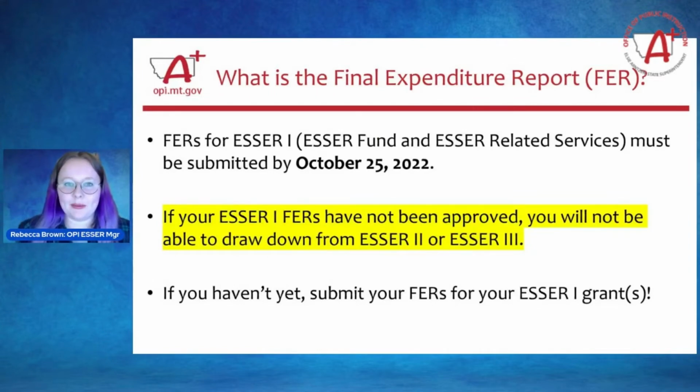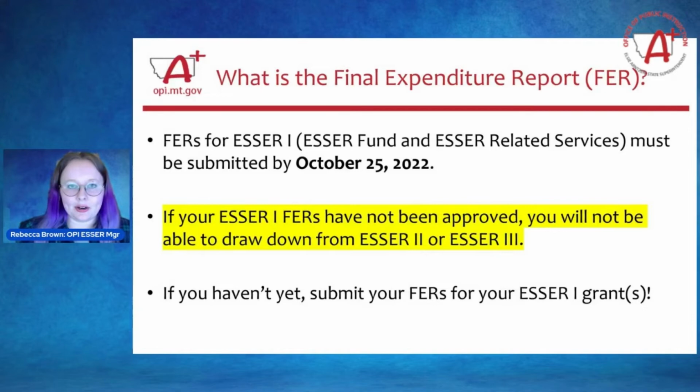A couple of important reminders here. ESSER 1, the ESSER Fund and the ESSER Related Services Grant in fiscal year 2020 in eGrants, that grant has ended. The date period for that grant has ended, and so that means that the FER for the ESSER 1 grants needs to be submitted. That was supposed to be submitted by October 25th. If you haven't submitted it yet, we highly encourage that you get that submitted and processed as quickly as possible because we are at the deadline here.